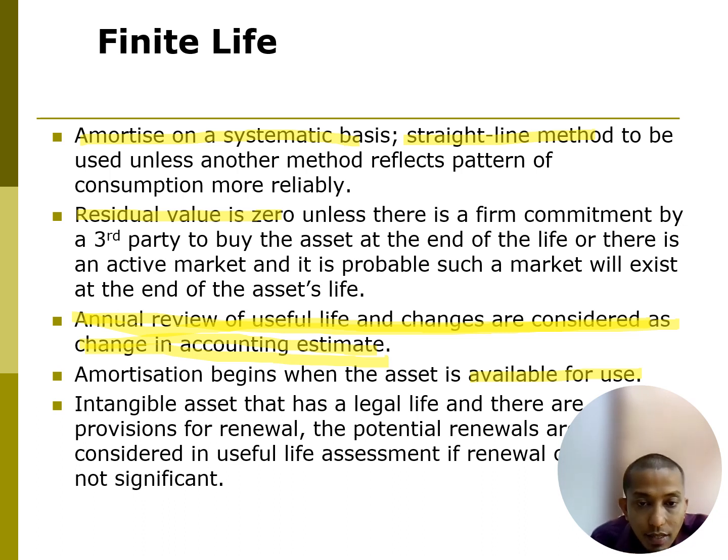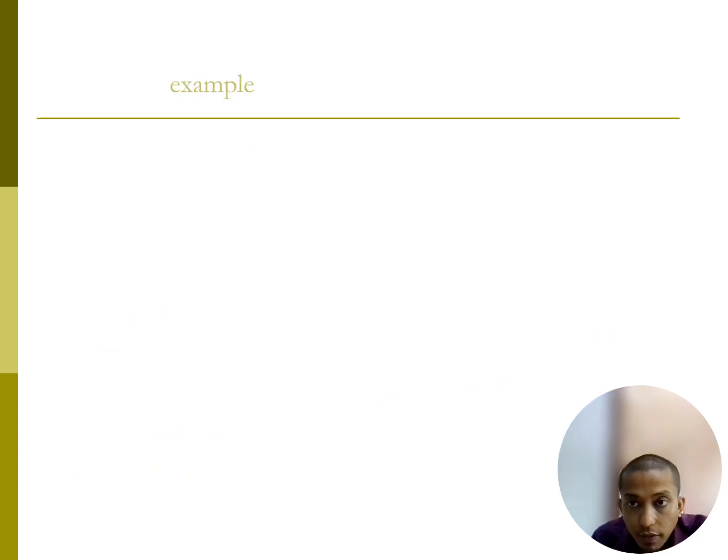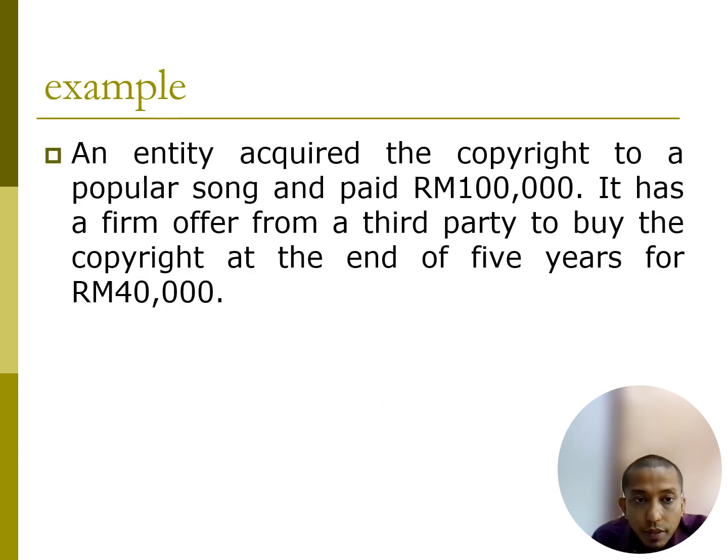For an intangible asset that has a legal life and provisions for renewal, the potential renewal is only considered in the useful life assessment if the renewal cost is not significant. I think this is an example. A company acquired a copyright to a popular song and paid 100,000. It has a firm offer from a third party to buy the copyright at the end of 5 years for 40,000. It can be used for 5 years, and after 5 years someone wants to purchase it at 40,000.